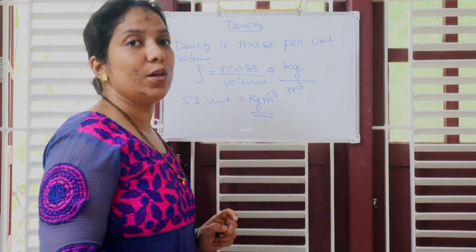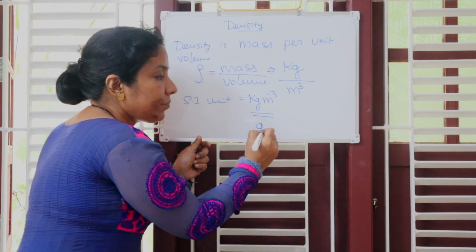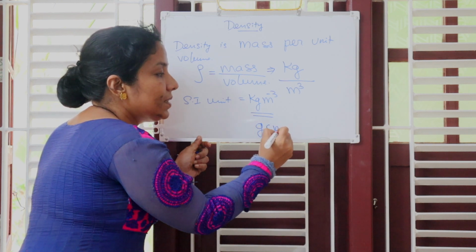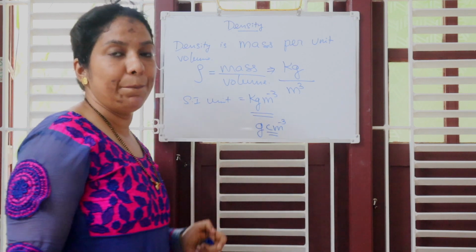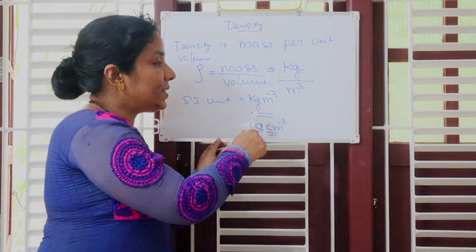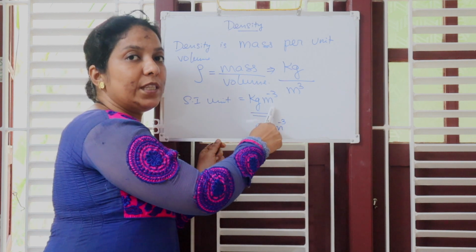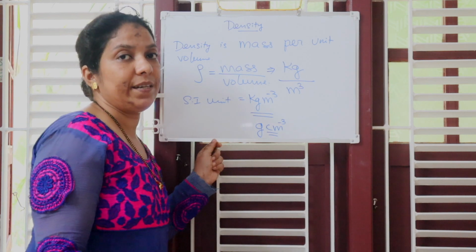Sometimes it is also expressed in terms of gram per centimeter cube. But remember, always kilogram goes with the meter, whereas gram goes with the centimeter.